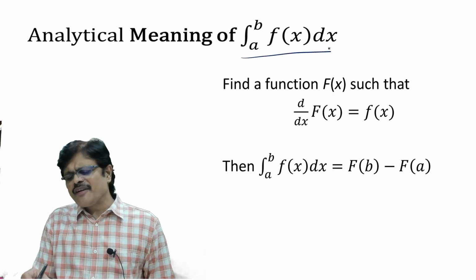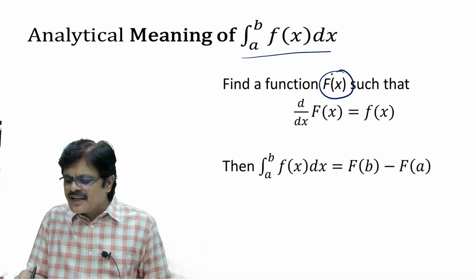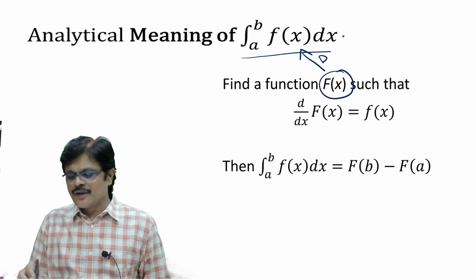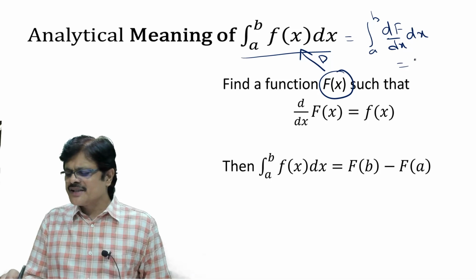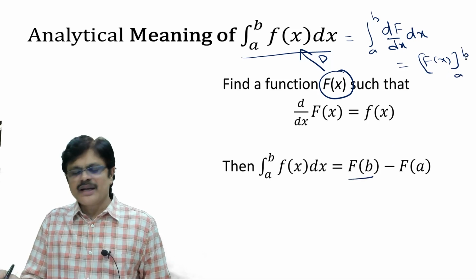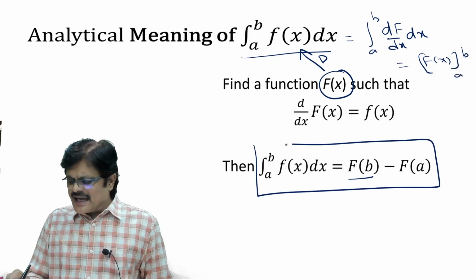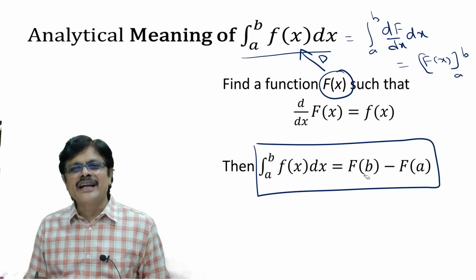So even if you take definite integral, what do you mean by integral a to b f(x) dx? We are finding a function capital F(x) whose derivative is this small f(x). Okay, so when you write this integral a to b f(x) dx, it is like dF by dx into dx. So dx cancel, integral dF means you are going to get F(x) with limits from a to b. So if you substitute the upper limit, you get F(b) minus F(a). Okay, so this is actually the result. Actually this result is what is called as fundamental theorem of integral calculus.